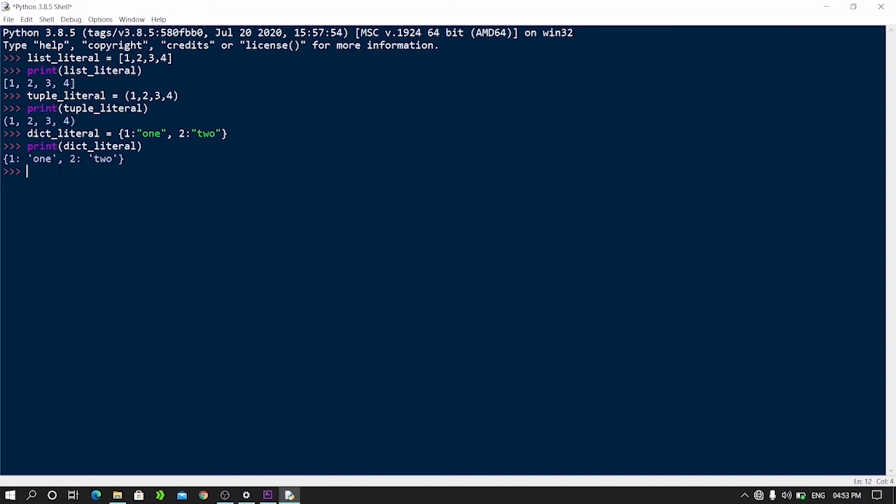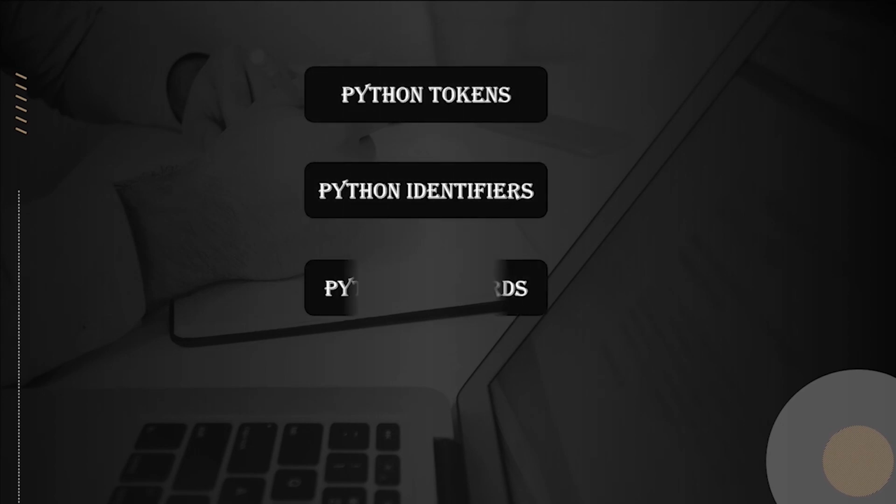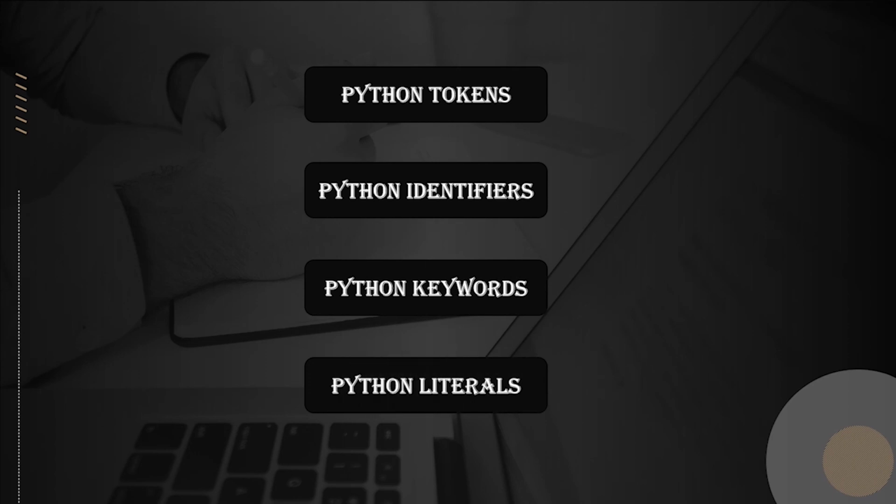Let's create a set literal here. So I'll write set literal, use braces 1 2 3 4, hit enter, print the value. That's it. In this video we have talked about Python tokens, identifiers, keywords and literals.